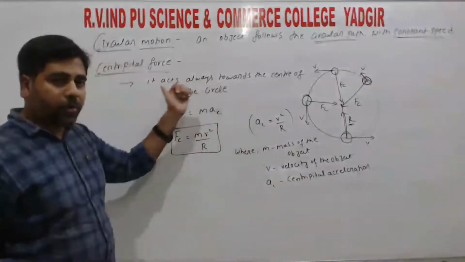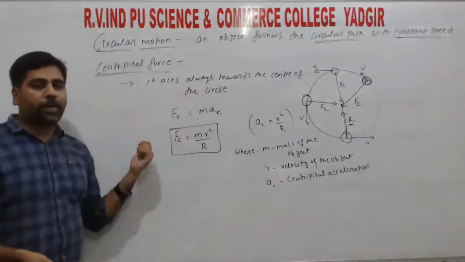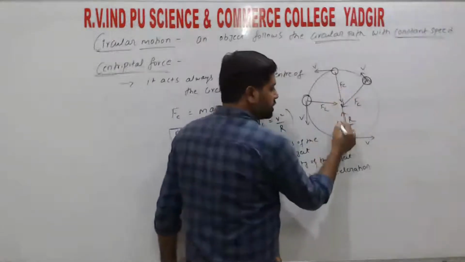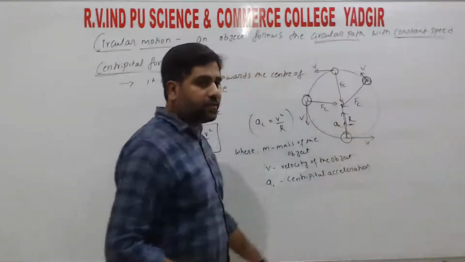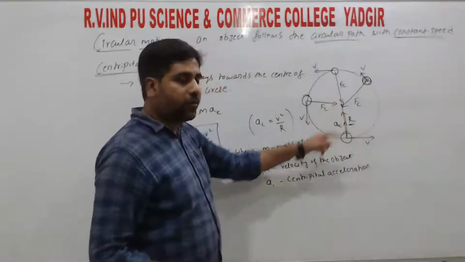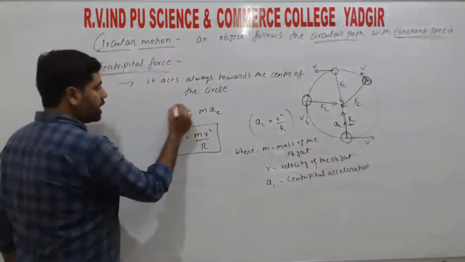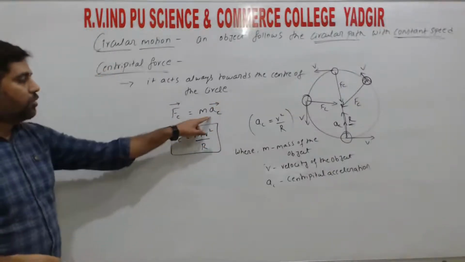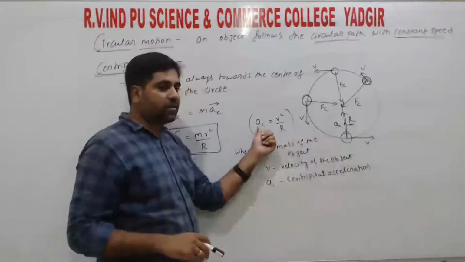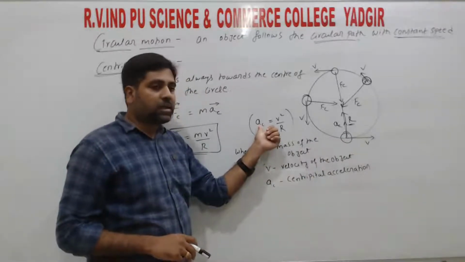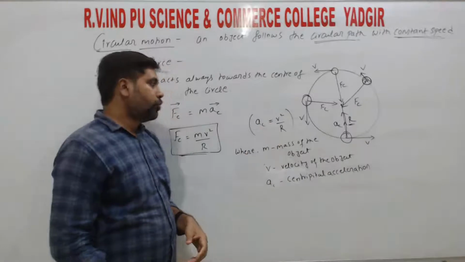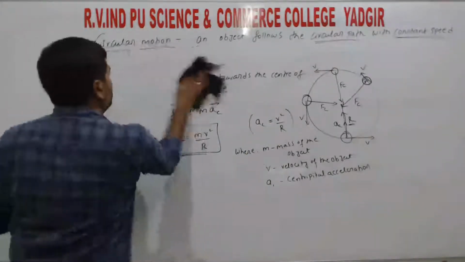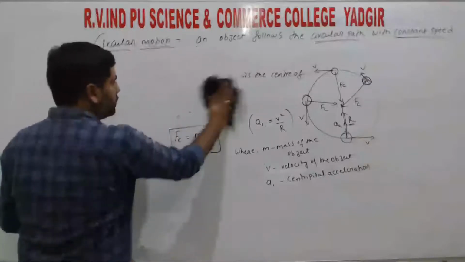So this is again from the previous chapter, that is motion in a plane, right? The acceleration also acts towards the center of the circle, that is Ac, and the force is also acting in the same direction, right? So we can write this as vector Fc equals m vector Ac. This is in the vector form, right? We get the acceleration, and that acceleration is the centripetal acceleration, right? So this concept we have discussed above.